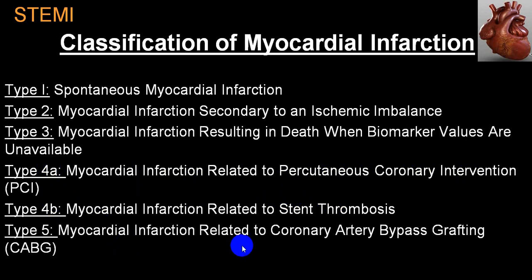And if the bypass graft, that is CABG, coronary artery bypass grafting, gets occluded and myocardial infarction is related to that, then it is called type 5. These are the angiographic findings or clinical findings or etiological findings.